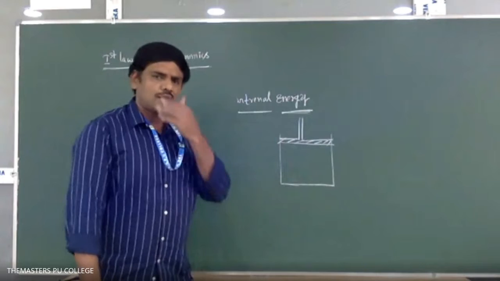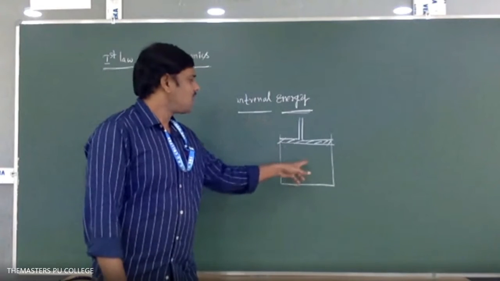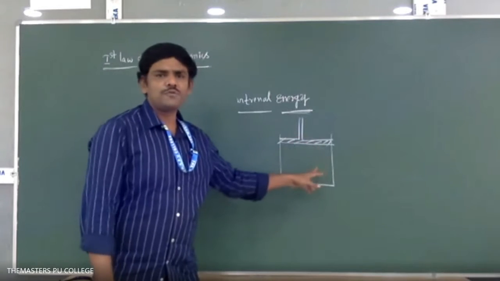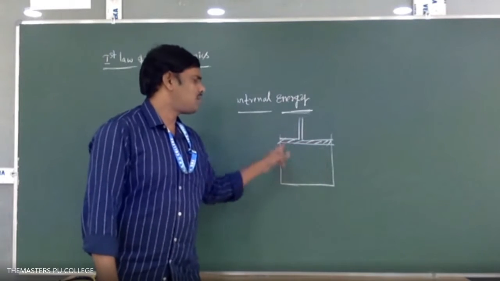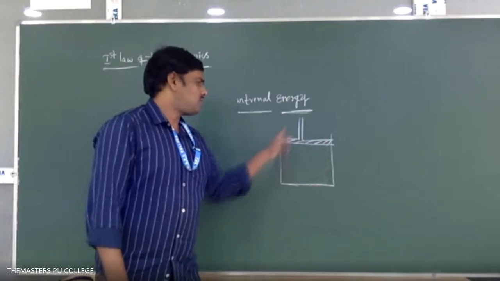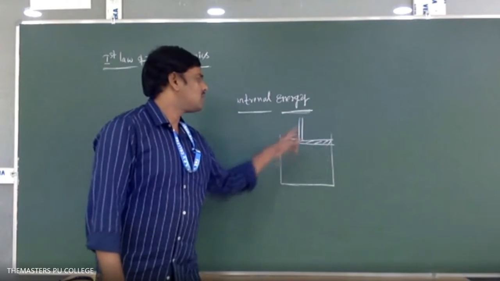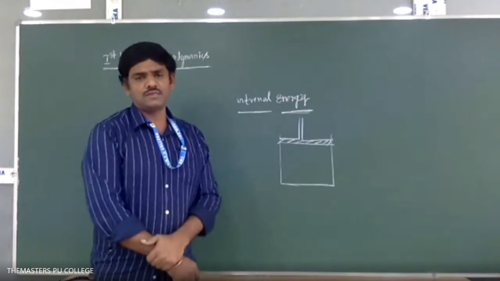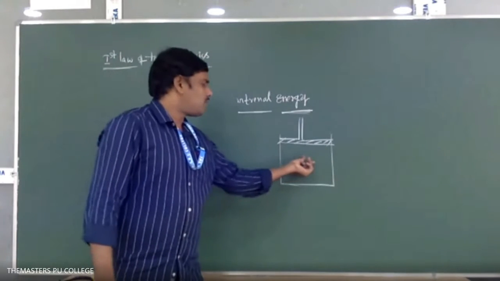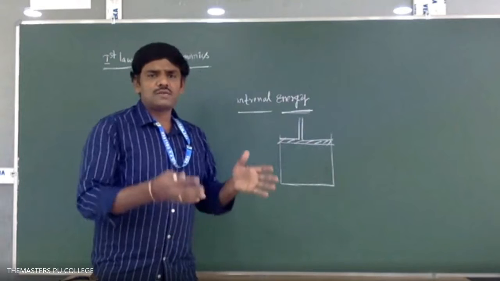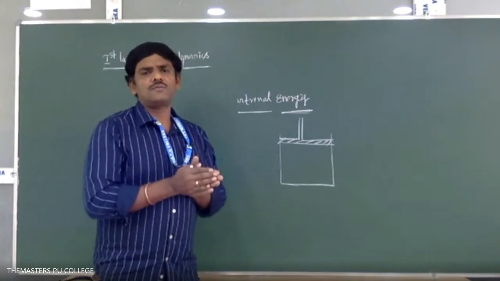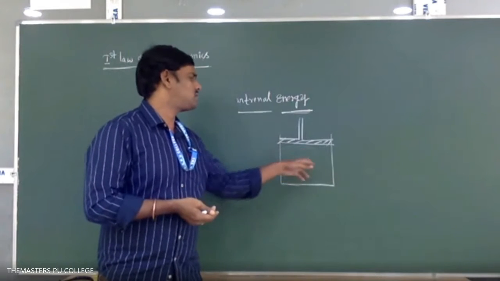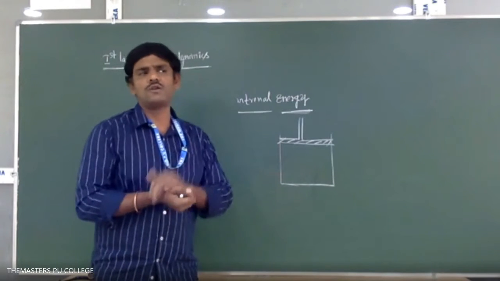If the molecules are randomly moving, then because of that molecular motion, the system has total internal kinetic energy. And between one molecule and another, there is a force called molecular forces. Because of these molecular forces, there exists a potential energy between the two molecules.